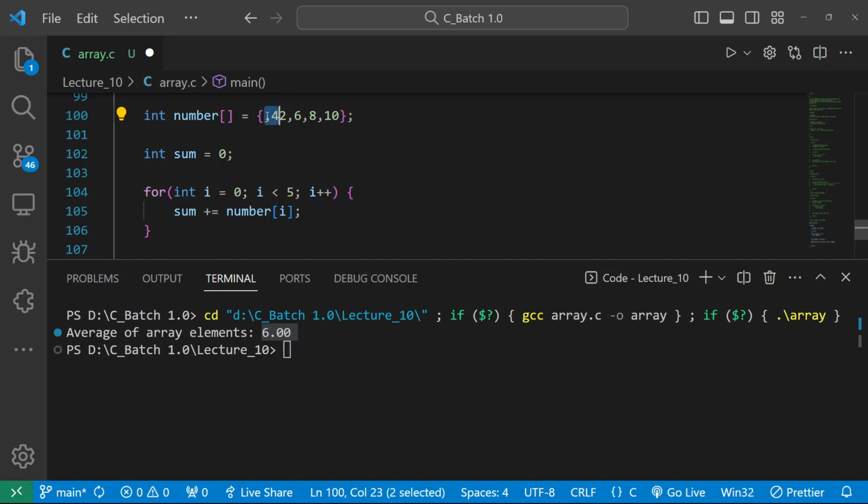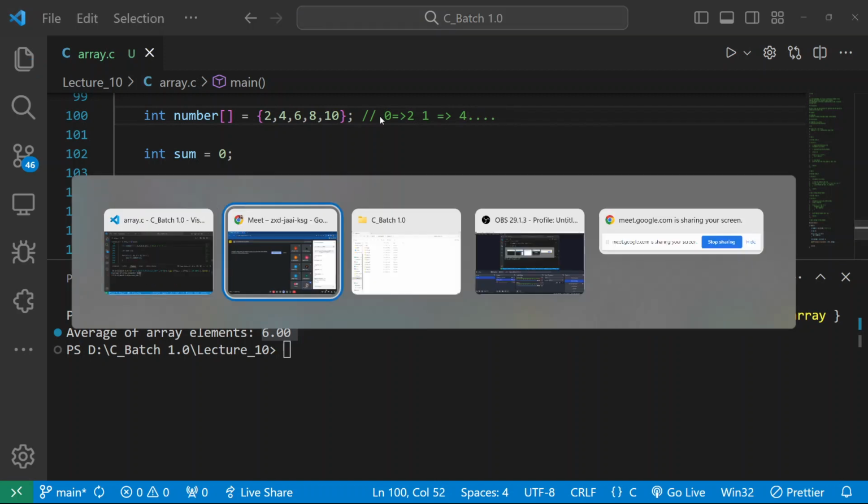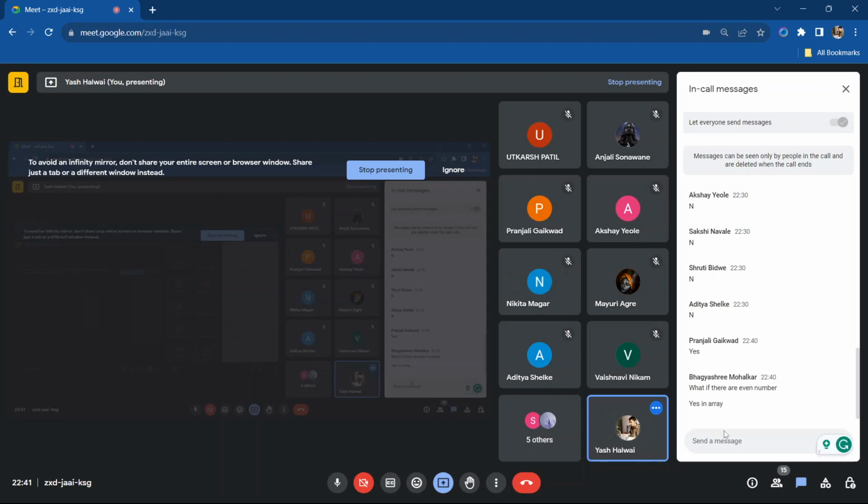Sorry, again I will need to write the same thing. Index 0 represents your first element, the value 2. Then index 1 represents your 4. And in the same way it follows. Is it clear, Bhageshri? Yes or no? Is it clear? Yeah, good.